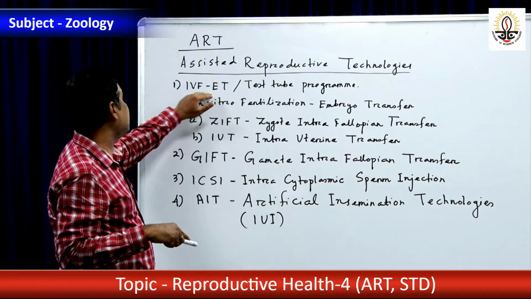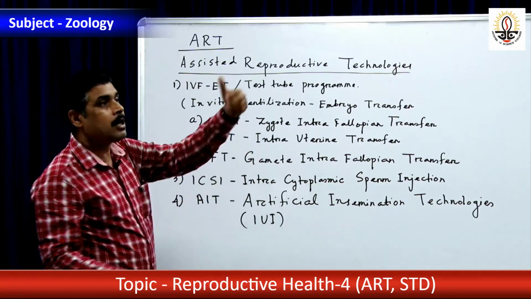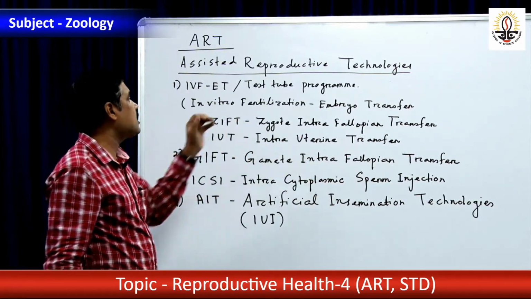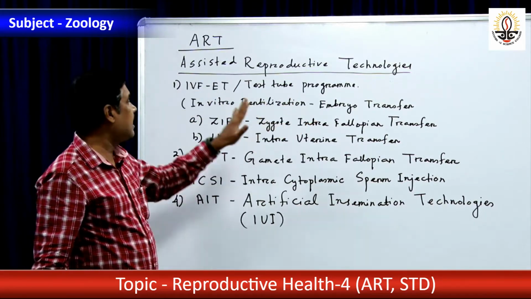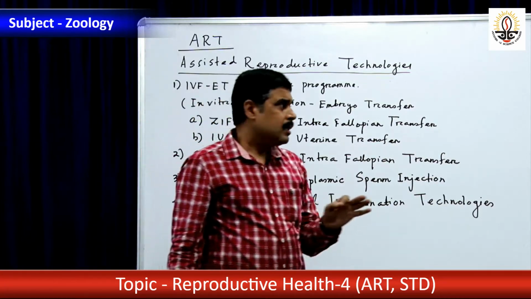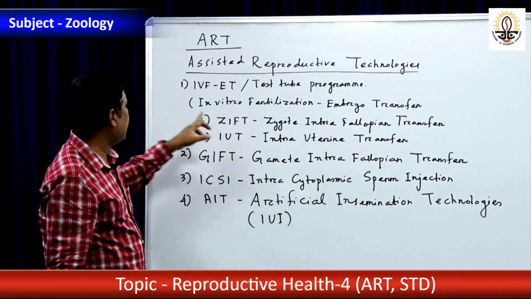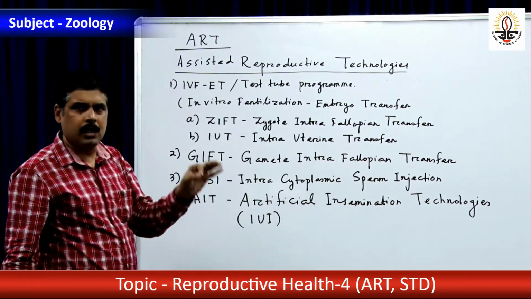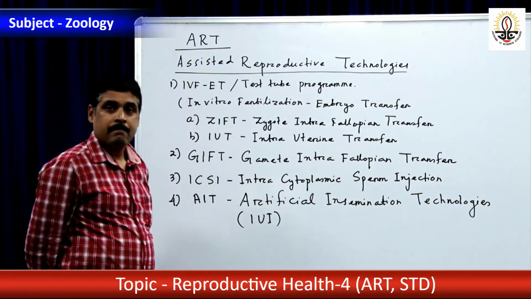That is what is known as embryo transfer. That is the test tube baby program. It is widely applied in India and in the world to solve the infertility problem for those having infertility.